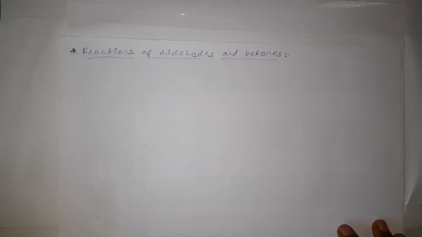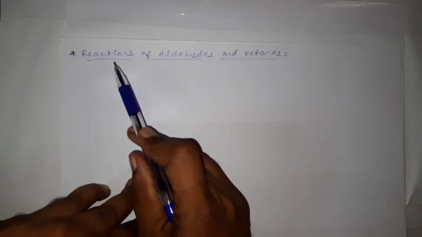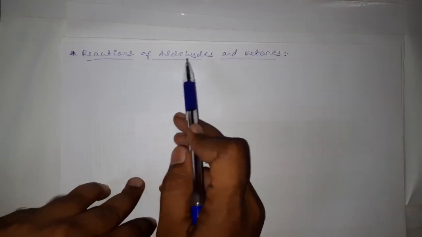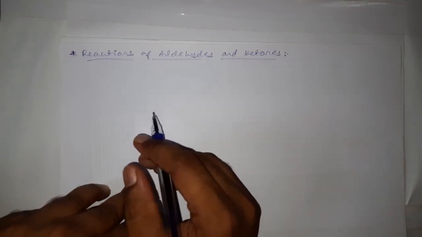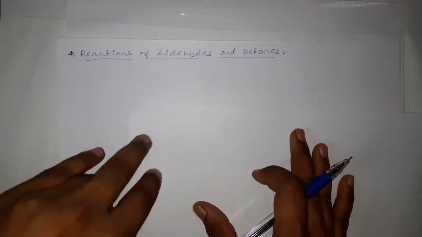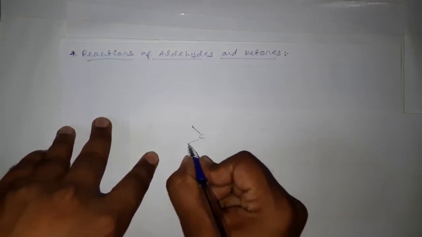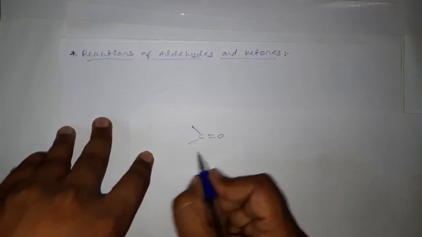Hello students, in the last class we discussed the preparation of aldehydes and ketones. Now in this class we are going to discuss the reactions of aldehydes and ketones. And we know these aldehydes and ketones commonly have the C double bond O group, that is a